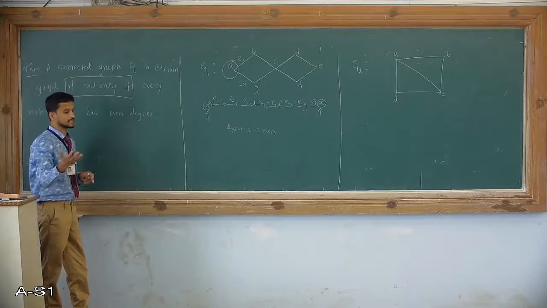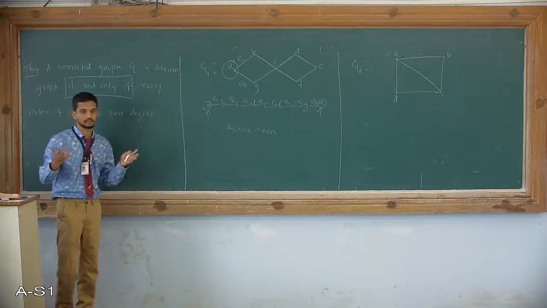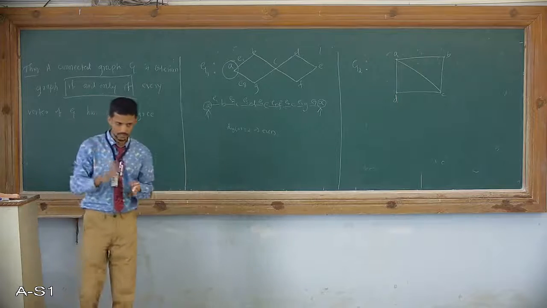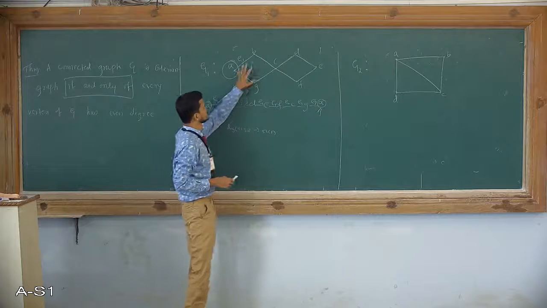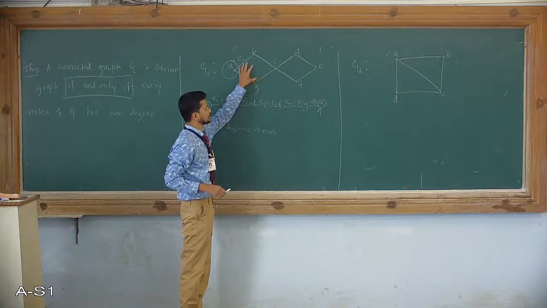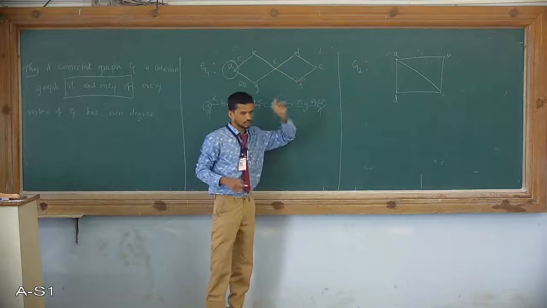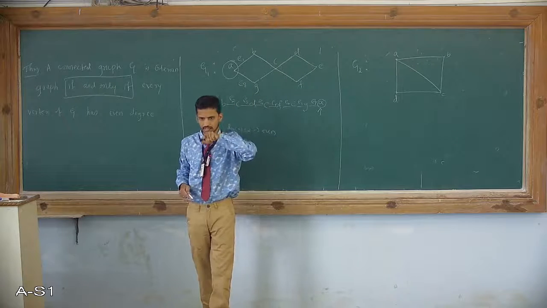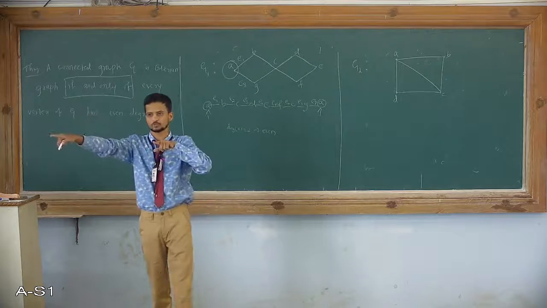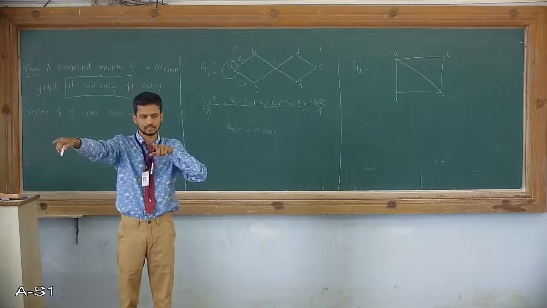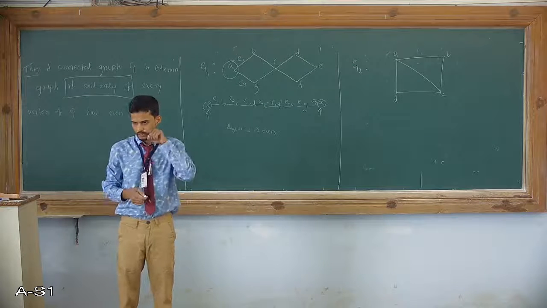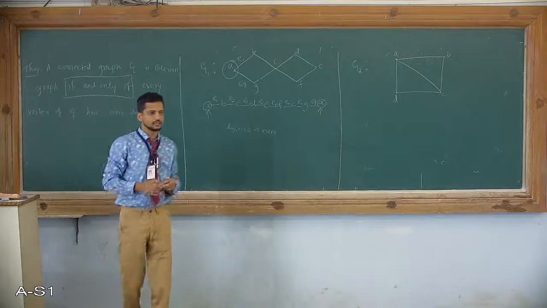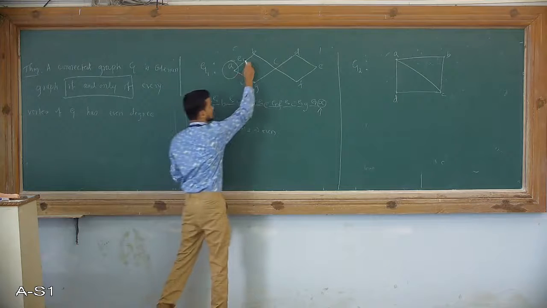For the remaining vertices, I will not say they may be even, they may not be. But since this is a cycle, first cycle, this is the second cycle. So in a cycle, if there is an inlet, obviously there is an outlet. I am sorry for using input and output.